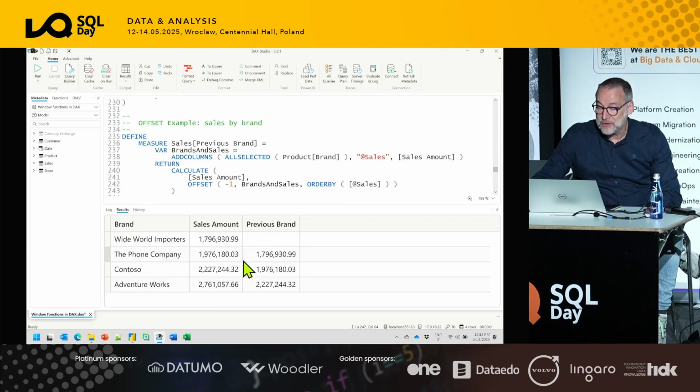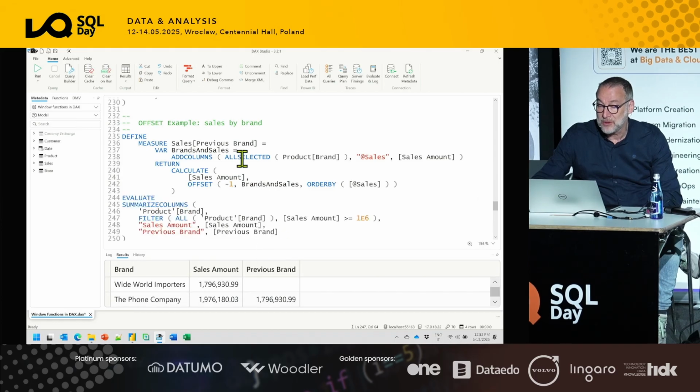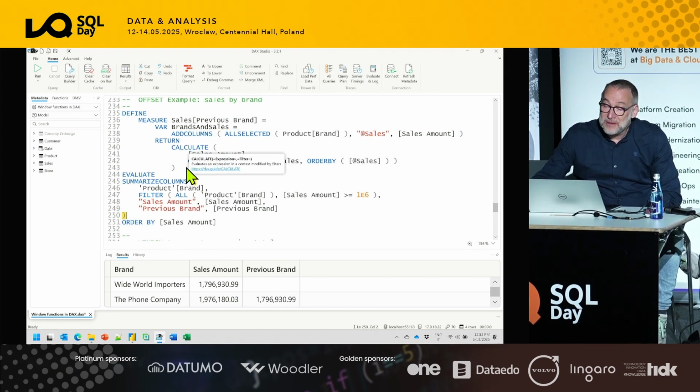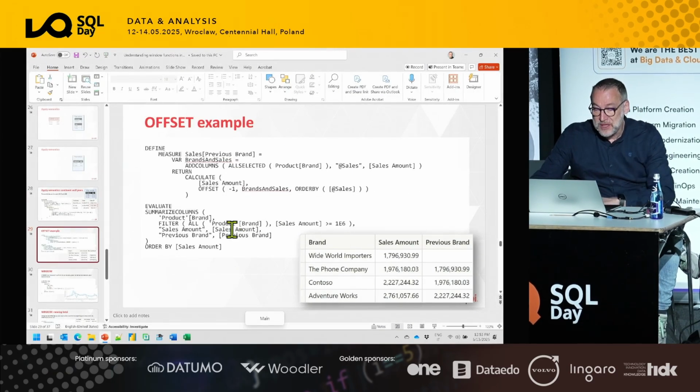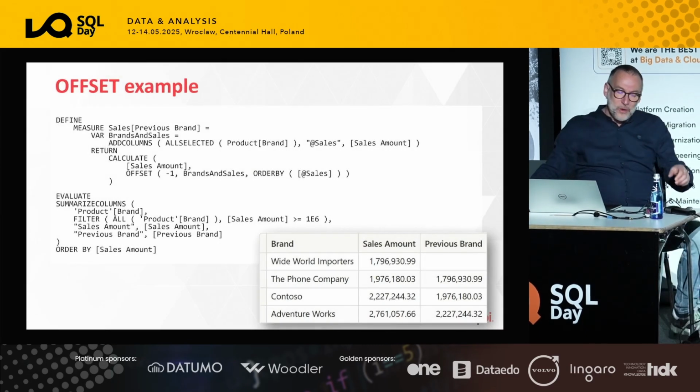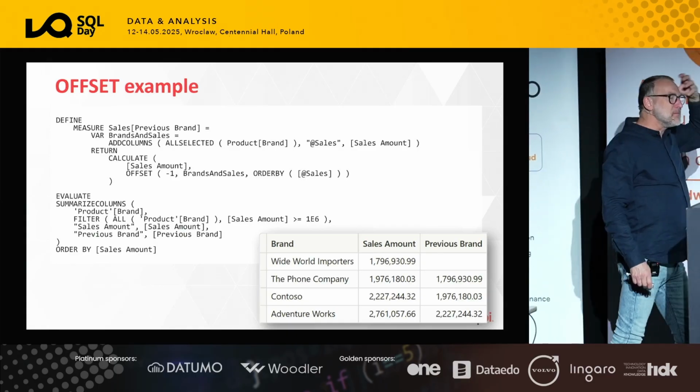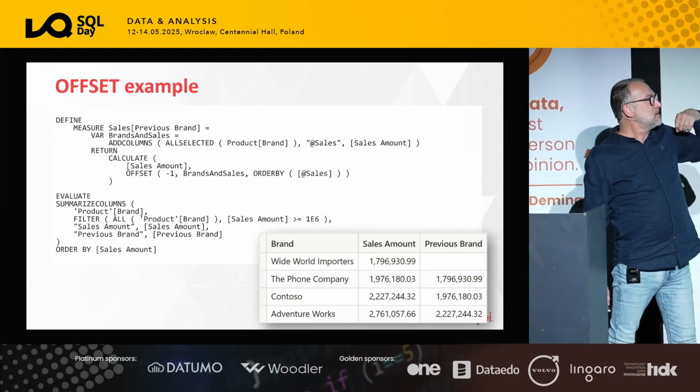So I have holes. I'm not finding the previous brand out of the current one, because I use all selected product brand. So this filter is filtering only the brands which are selected, and I retrieve the value of the previous brand. Again, obtaining the very same result using top n is not going to be easy. It's going to be rather complicated. Window function gives you the option of obtaining these results in quite a simple way. Not to say that they are always useful, but I use them quite often in measures.